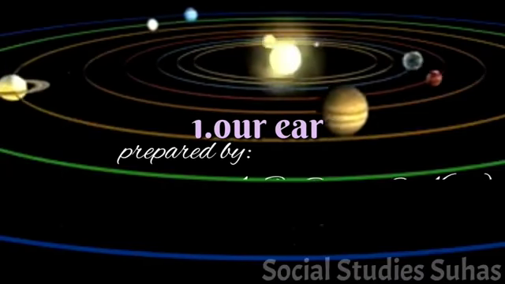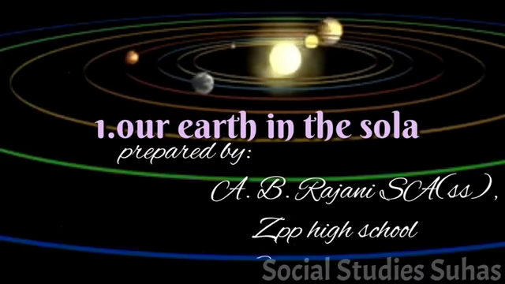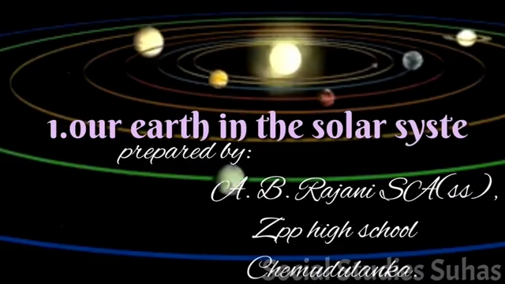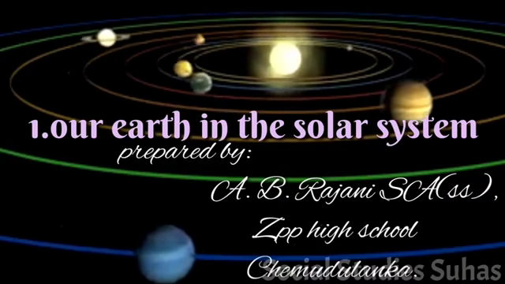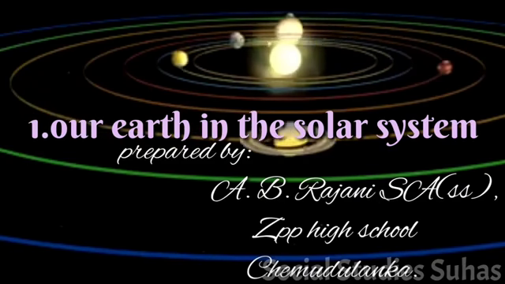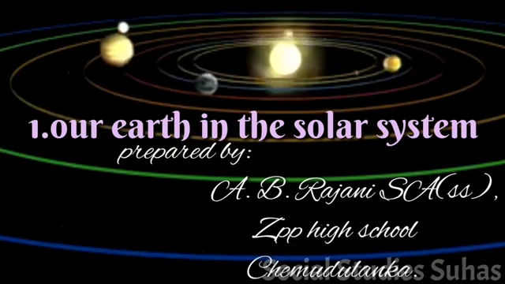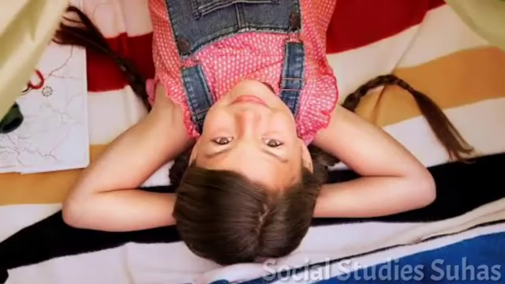Students, today we learn about our Earth in the solar system in the first lesson of the 6th class. In this chapter, we understand the celestial bodies, understand different components of the solar system, differentiate between stars, planets and satellites. In summer months, we prefer to sleep in the terrace or in open air.